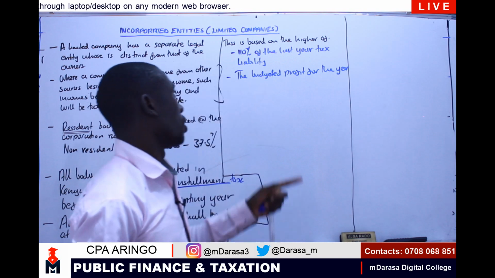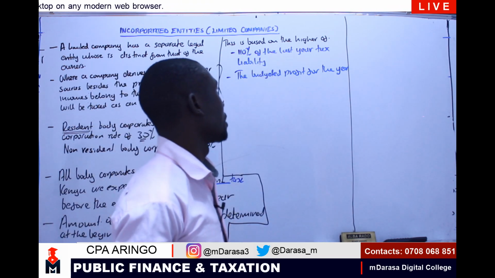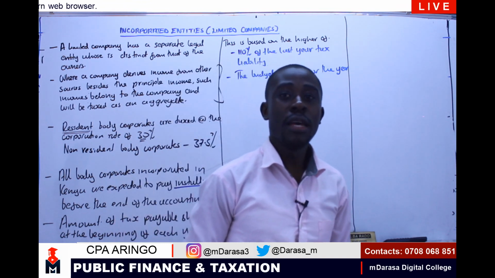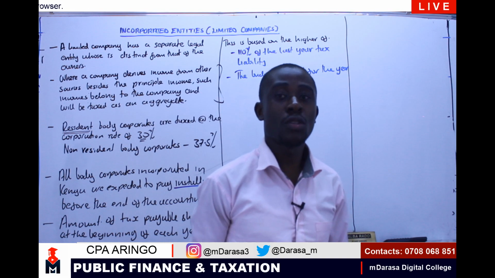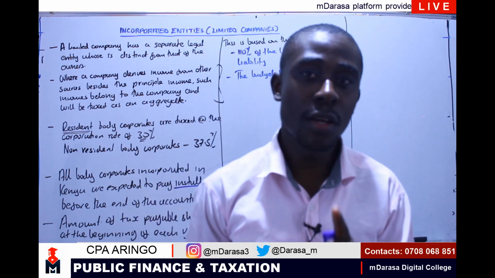Most of the cases we will estimate it on 110% of the last year's tax liability. This is a concept that I want you to understand very clearly.